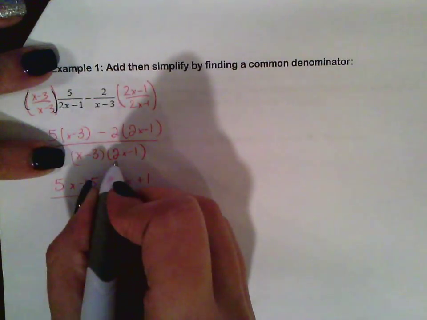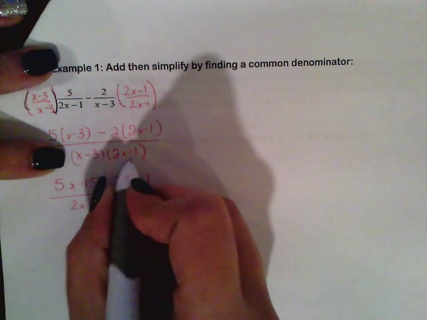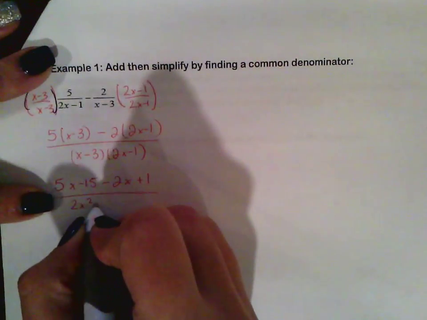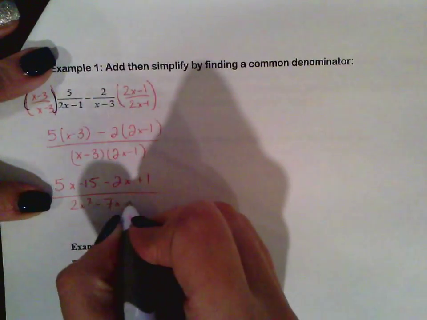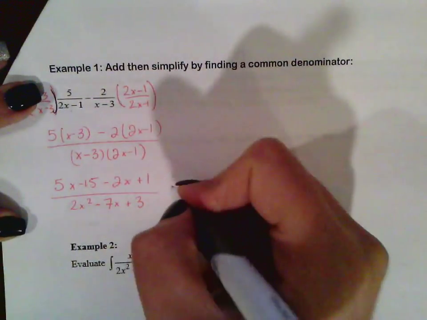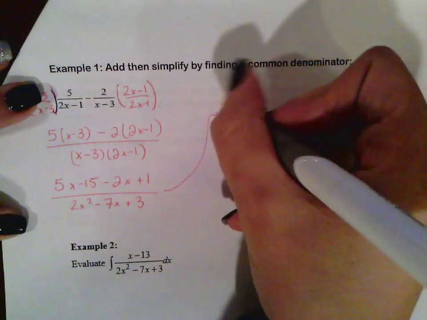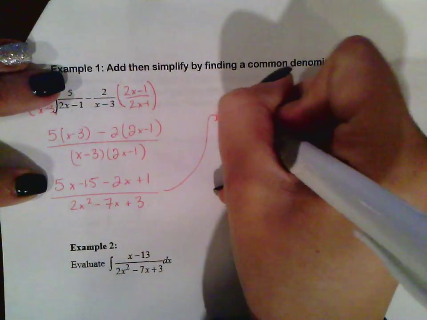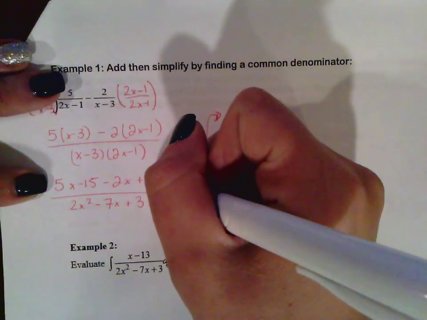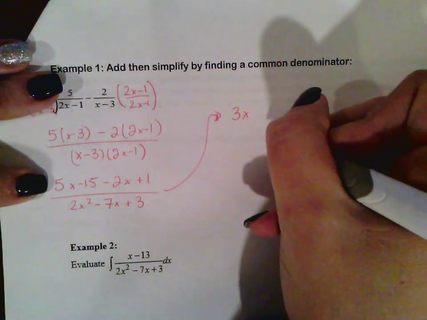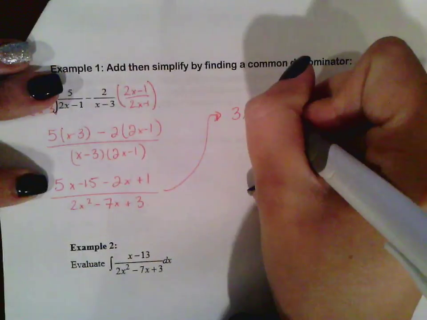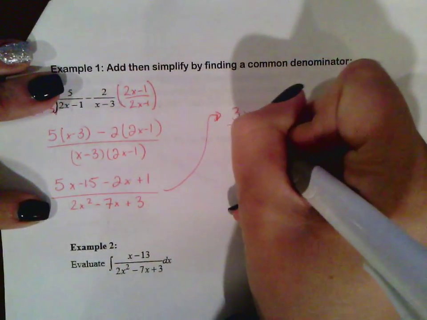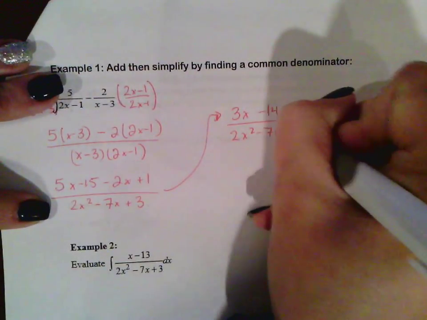So this ends up being 2x squared, outer is minus x, inner is minus 6x, so we got minus 7x plus 3. Let's continue cleaning this up. So we got 5x minus 2x, which is 3x, and negative 15 plus 1 is going to be negative 14. And all of that is going to be over 2x squared minus 7x plus 3.